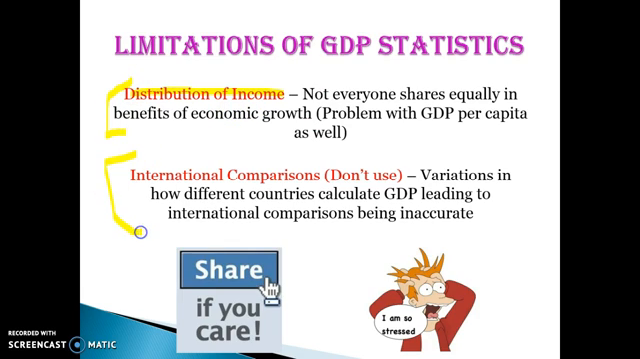Another one, which I'll talk about quickly, international comparisons. Countries use different figures and statistics to get to their GDP, which makes it inaccurate to compare one country to another just based on what's included. Some countries have a much bigger black market, but also just the figures that firms use to calculate their GDP can be inaccurate.